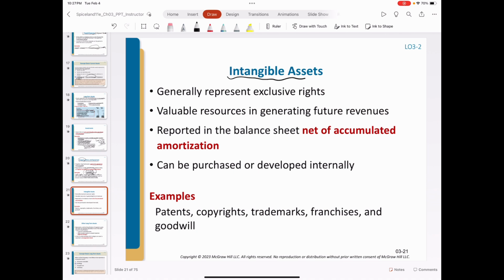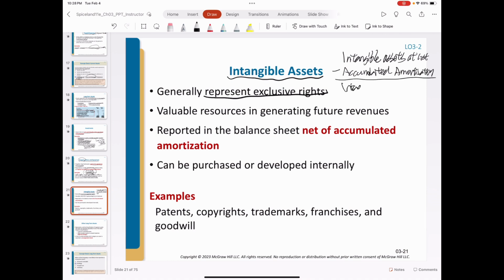Intangible assets. These assets lack physical substance. It generally represents exclusive rights. Similar to the PPE, these identifiable intangible assets are reported at the original cost of intangible assets, minus accumulated amortization.